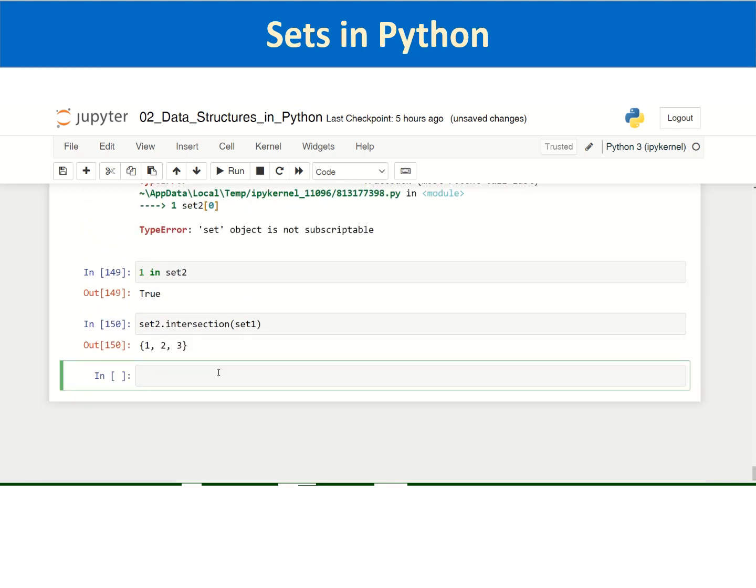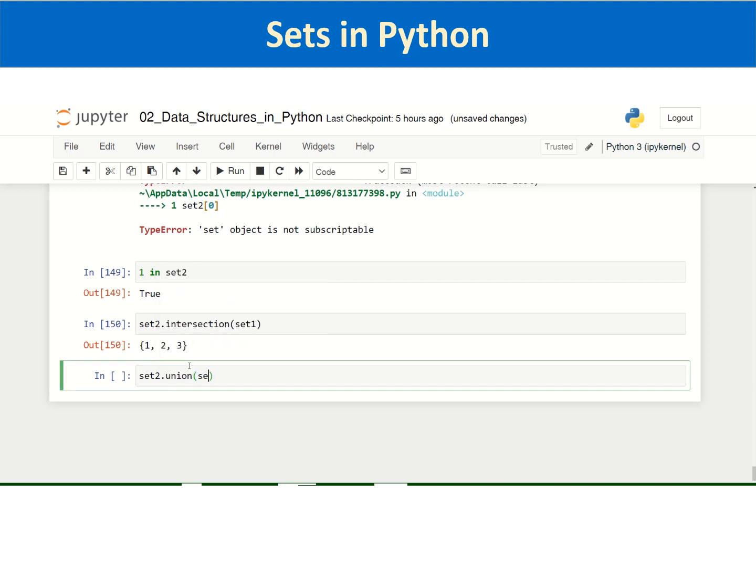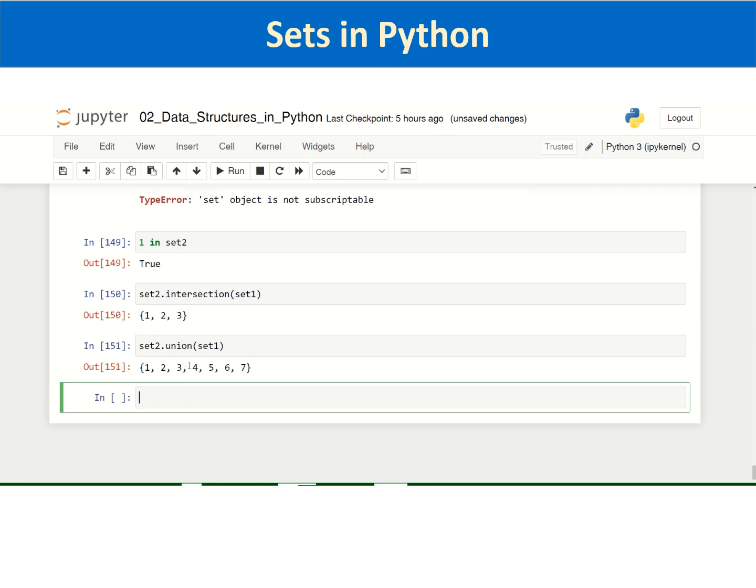Similarly, you can also see set2 union set1, which will again be set 2, because set 1 is a subset of set 2. So that is about sets.